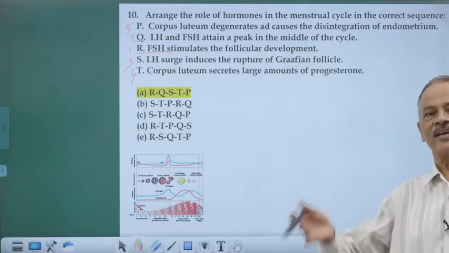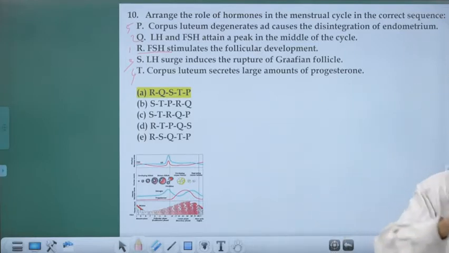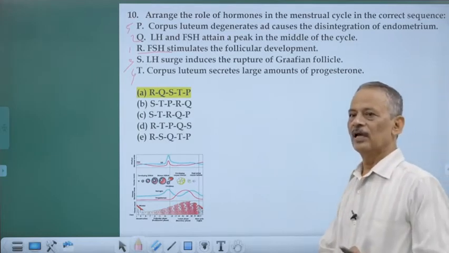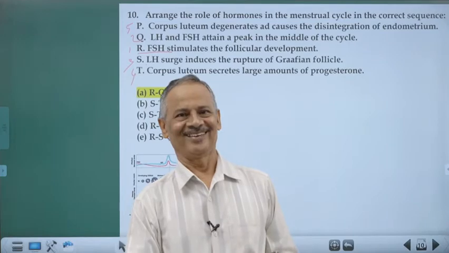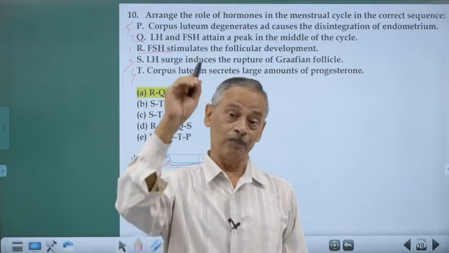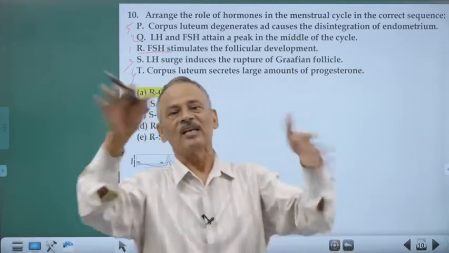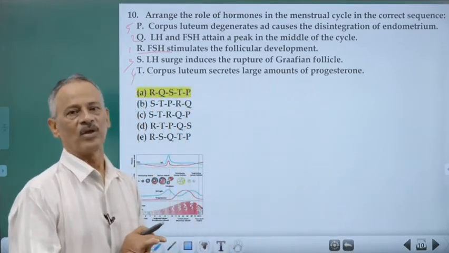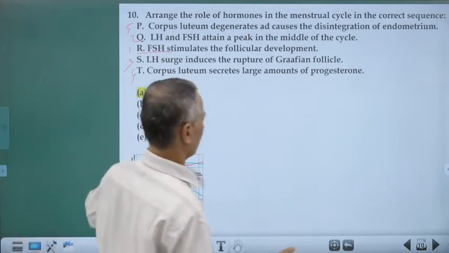Now, as they are all developing, ovum is developing inside them, and the surrounding follicle cells are causing the release of their hormone estrogen. Estrogen and LH attain a peak by the middle, and it is the LH surge that causes the bursting of the Graafian follicle and release of the ovum. So that is the correct option.